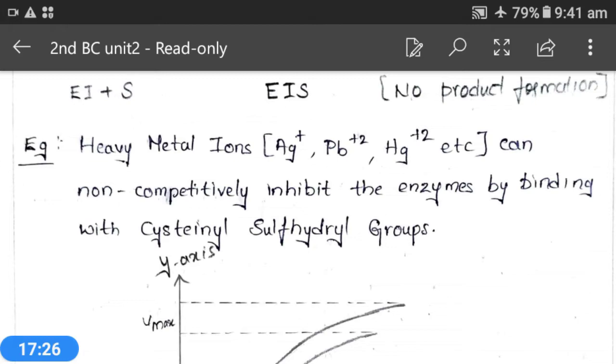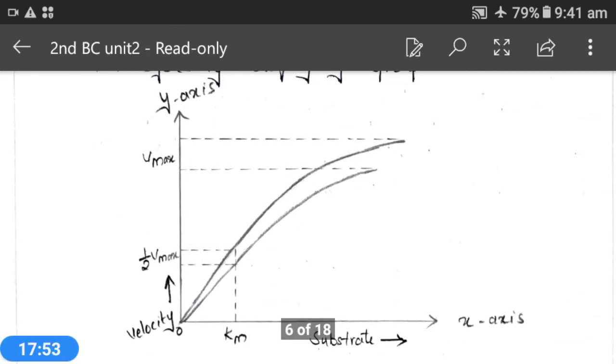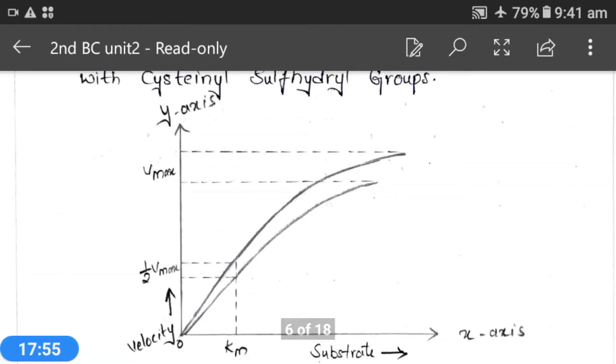but not with the enzyme. That means in non-competitive inhibition, the inhibitor can bind to the enzyme and also to the enzyme-substrate complex. But in uncompetitive inhibition, the inhibitor can only bind with the enzyme-substrate complex and not with the enzyme alone. In this type, both the Km and Vmax values of the enzyme are decreased. Both the factors will be decreased.